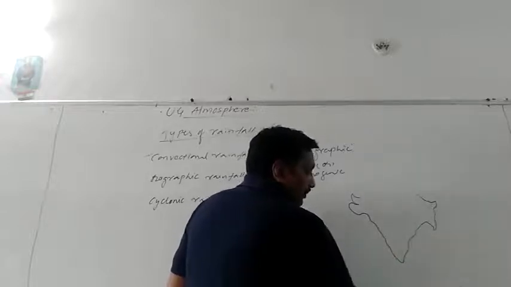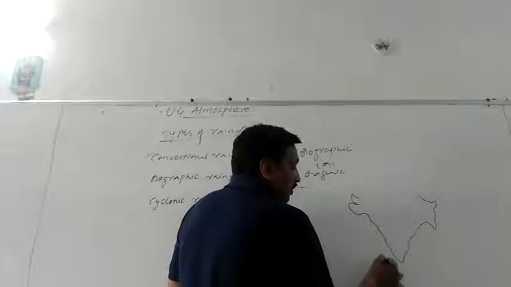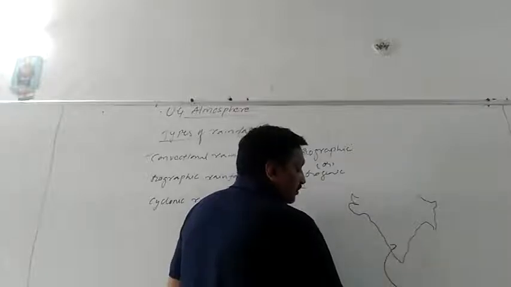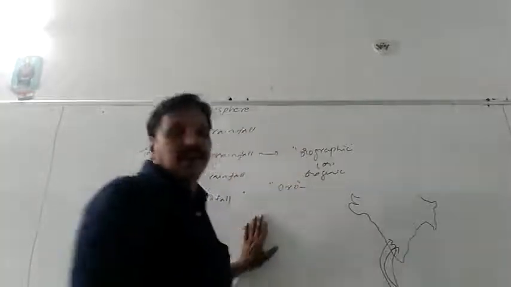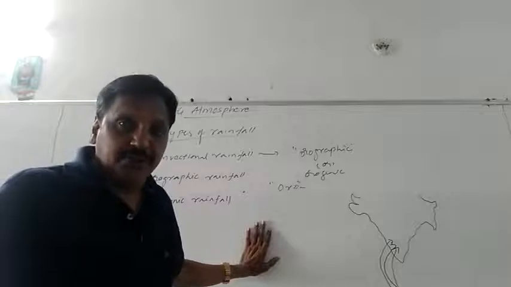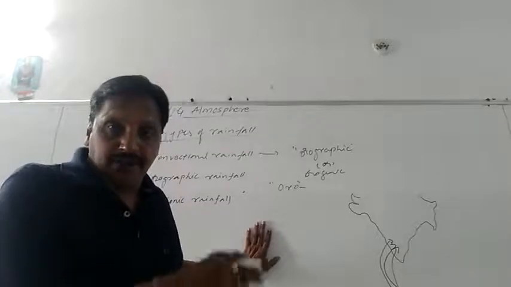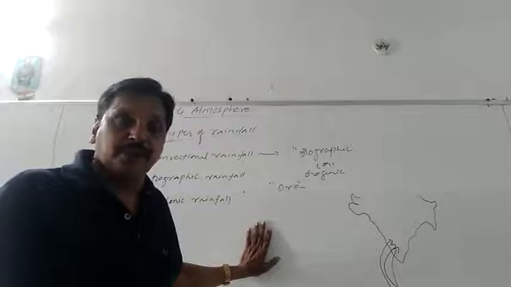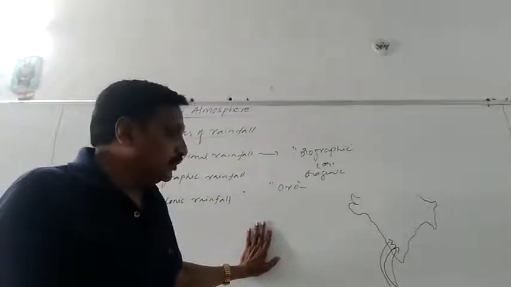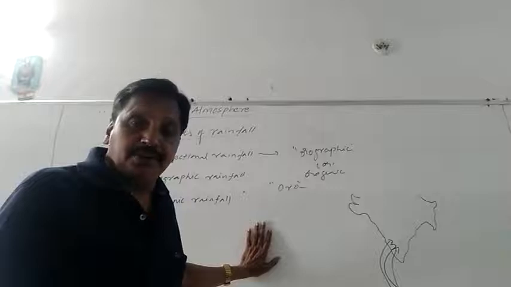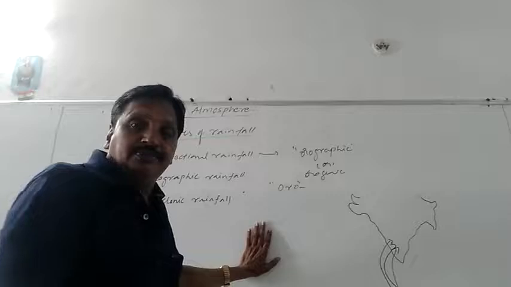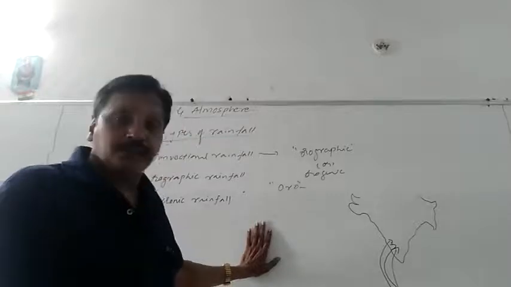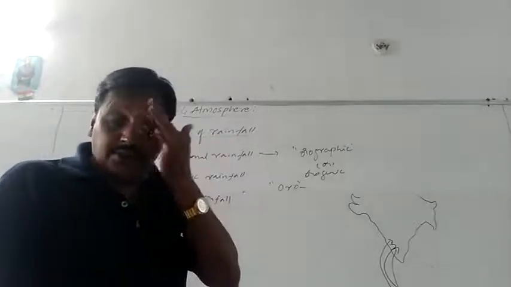From the equator, they will be coming from the southeast in the southern hemisphere and they will make a tilt or a shift towards the southwest of India, and they enter into India. We studied monsoon winds, which are seasonal winds, in the earlier part of this same chapter, types of winds. So the southeast trade winds coming from the Indian Ocean will be making a tilt towards the southwest of India. Why they make a tilt, I already told you.